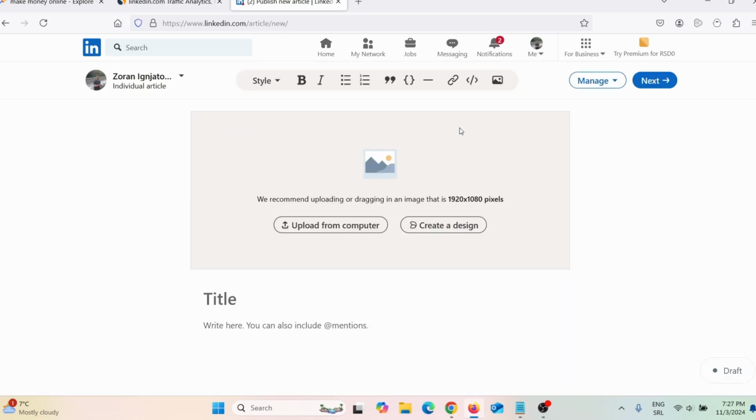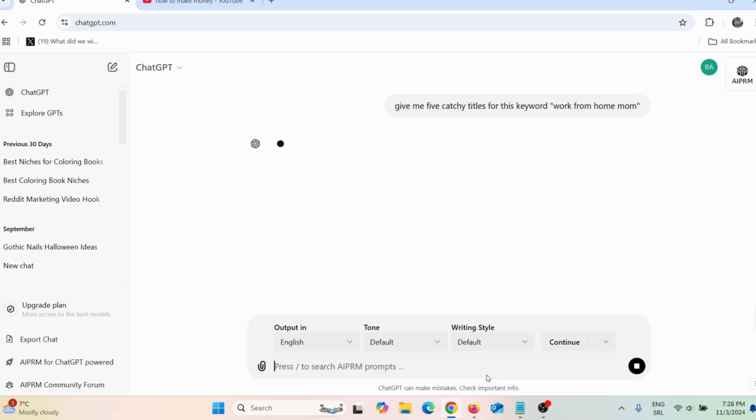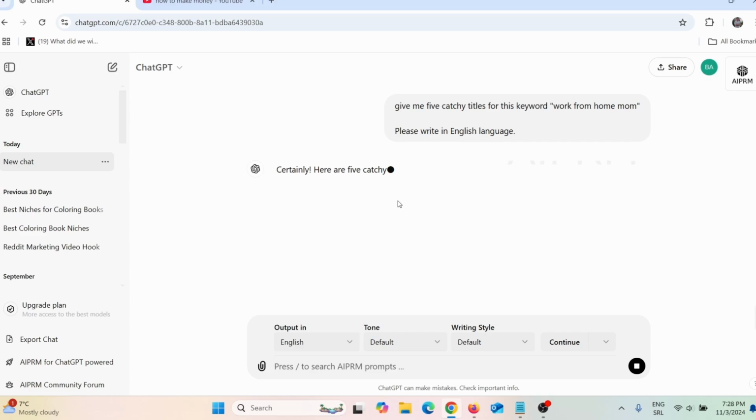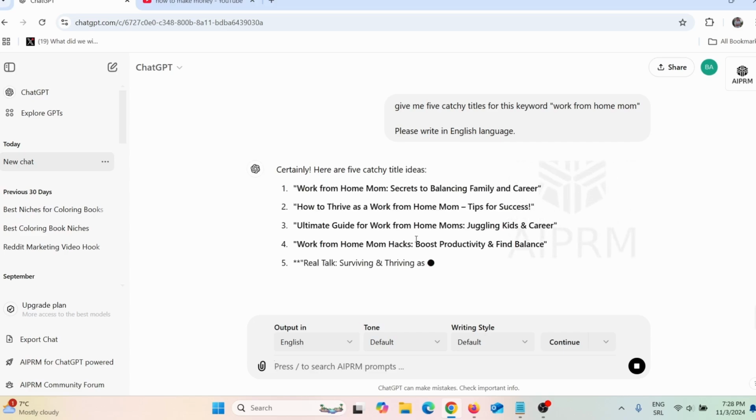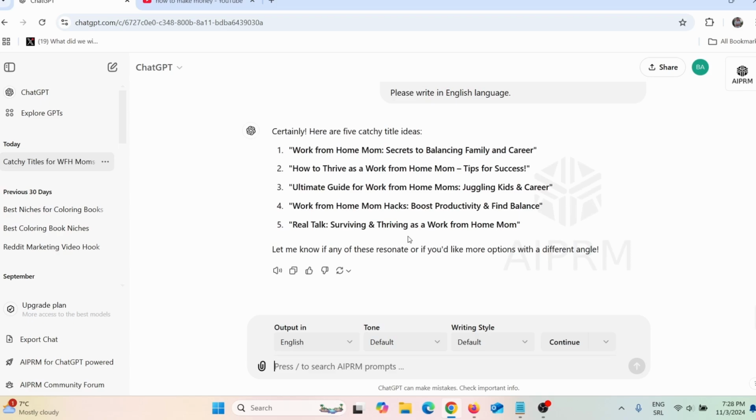So to write an article, you can simply go here on ChatGPT, and then here you can tell it to write you an article on a specific topic, okay? And I can say something like this, for example, give me 5 catchy titles for this keyword, work from home mom, and just press enter, and now ChatGPT will give me 5 catchy titles, and you need to choose the one that you think is the best. So now I need to tell it to write me an article for the title. So for example, I just say I will use this first one here, okay? And I can say something like this.